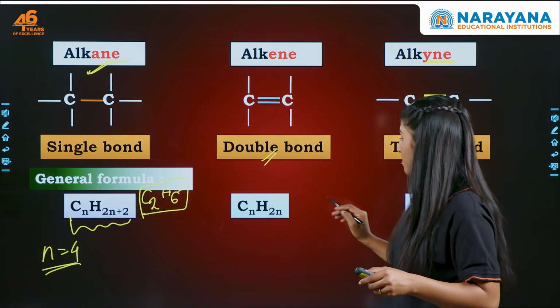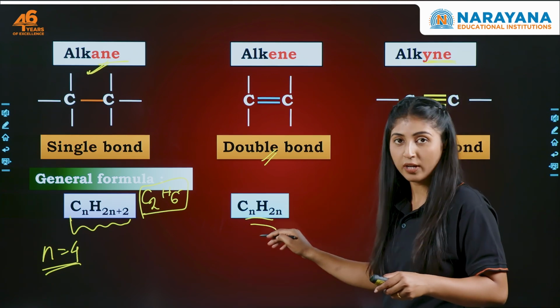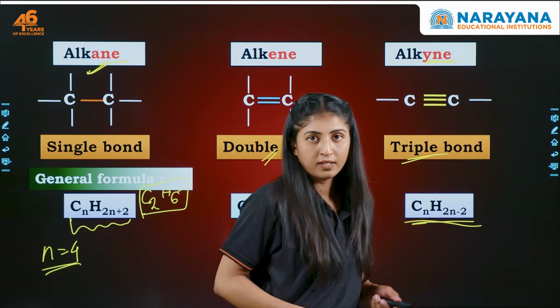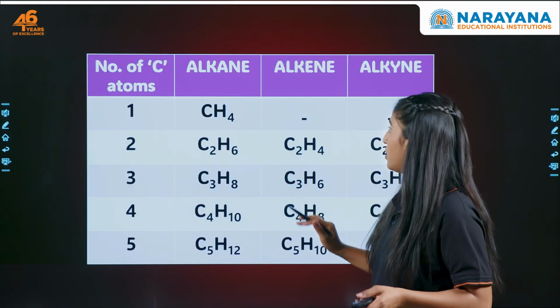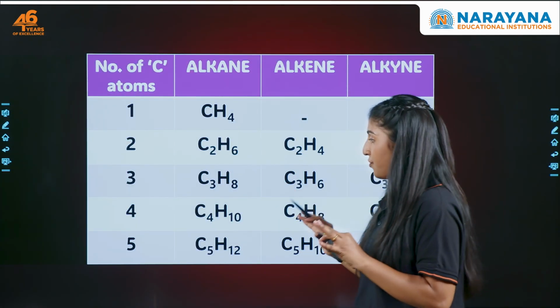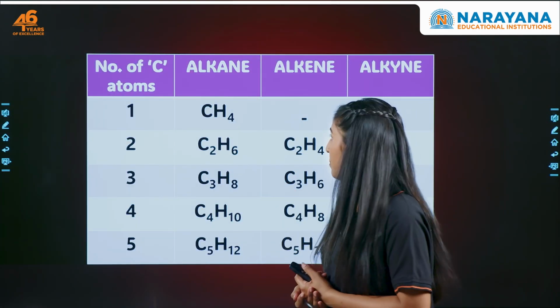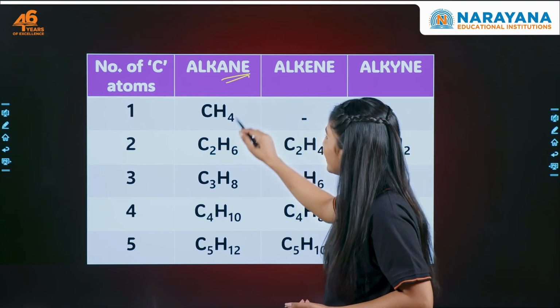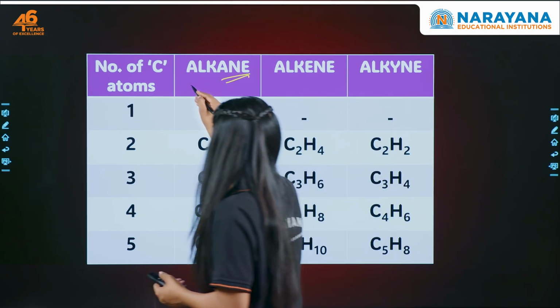For double bond and triple bond, for double bond we have CnH2n, while for triple bond it is CnH2n minus 2. Right? Now, let's have a look at the different homologous series. Now look, what we understand from here is that for alkane the general formula is CnH2n plus 2. What is the general formula?